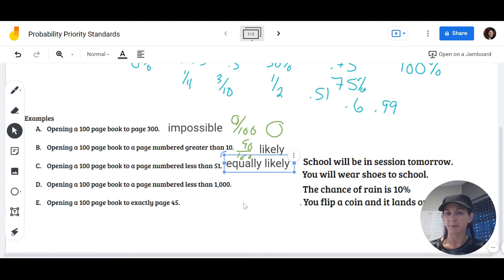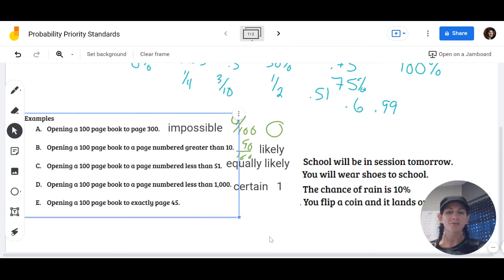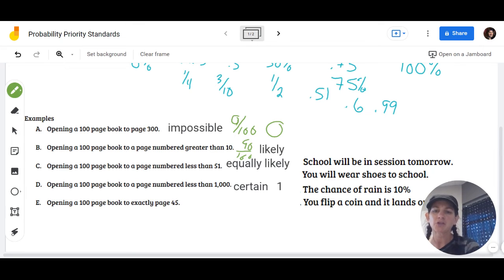Let's look at another example. What if we open a 100-page book to a page numbered less than 1,000? Well, all of our pages are numbered less than 1,000. The numbers 1 through 100, all less than 1,000, which means that it is certain that we're going to be opening our book to a page less than 1,000. And certain has the likelihood of 1. Certain, 1.